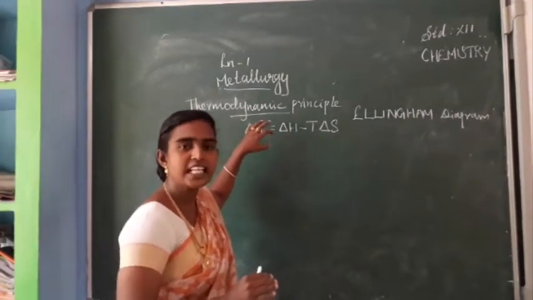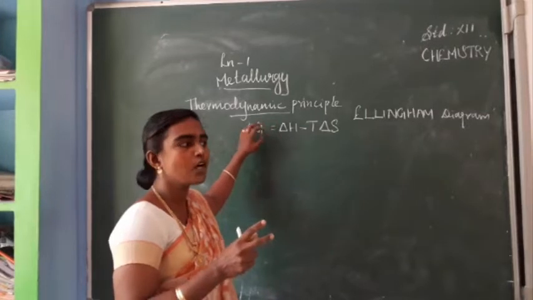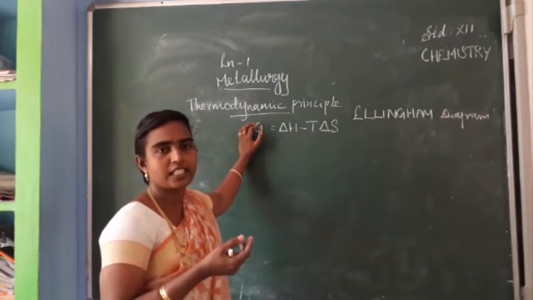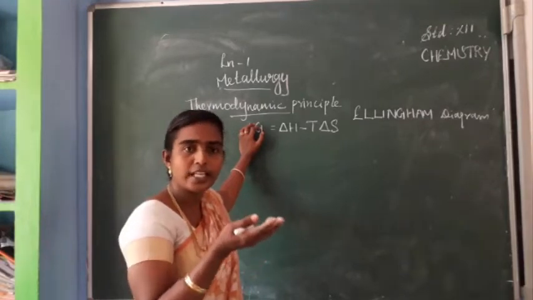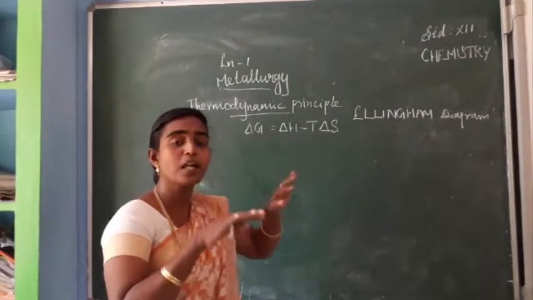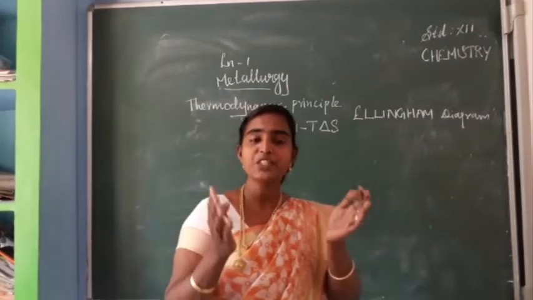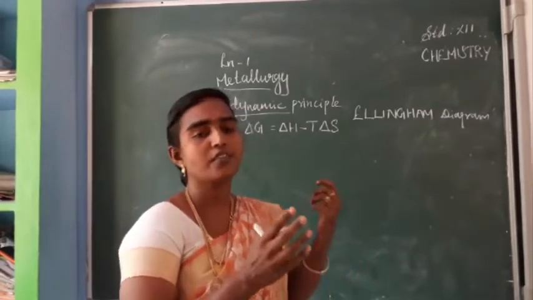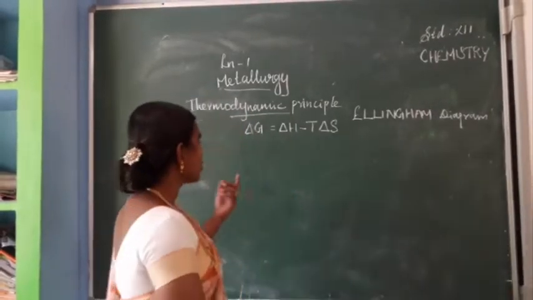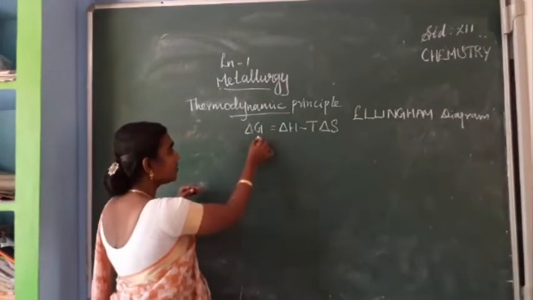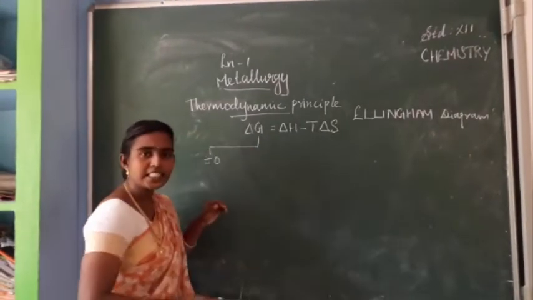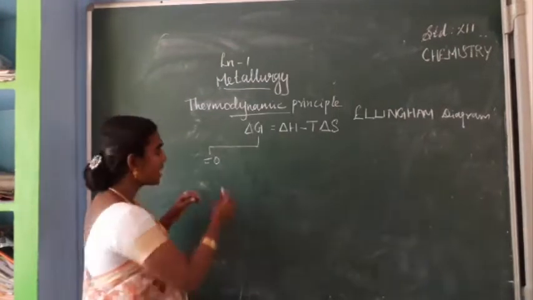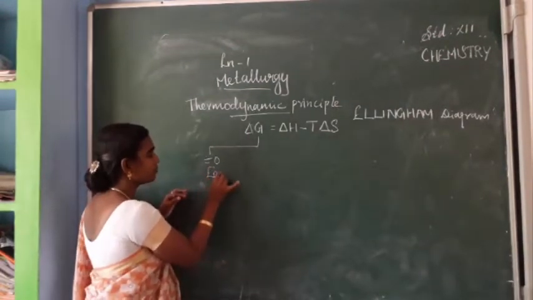This delta G value is a measure of the spontaneity of a reaction. What is the meaning of spontaneity of a reaction? Whether a particular chemical reaction is feasible or not feasible is measured in terms of this delta G. We have studied already, if delta G value is equal to 0, such a chemical reaction is called an equilibrium reaction.